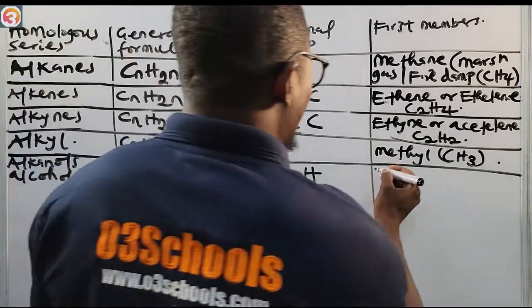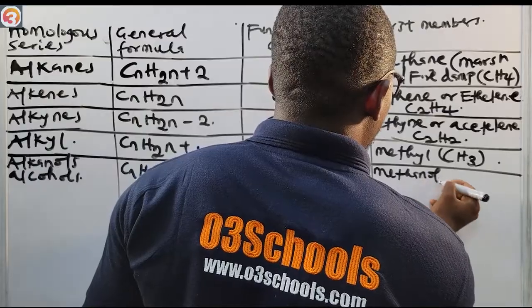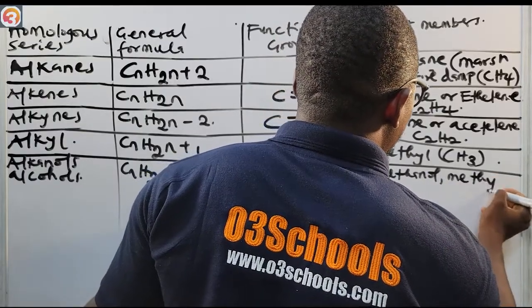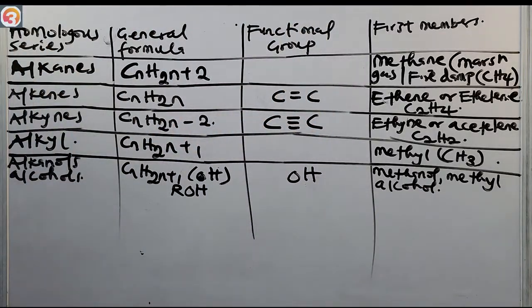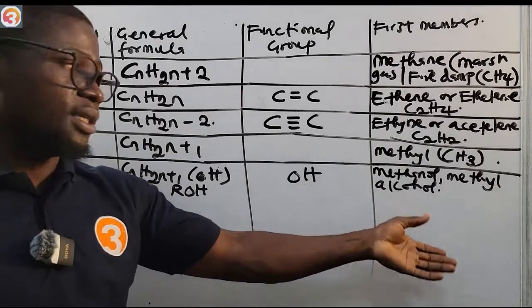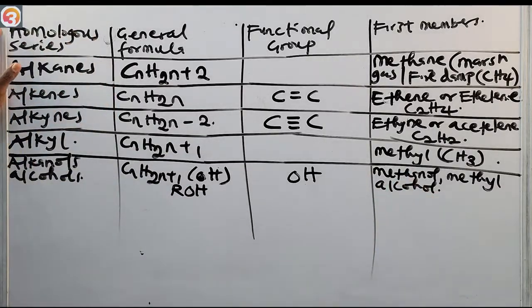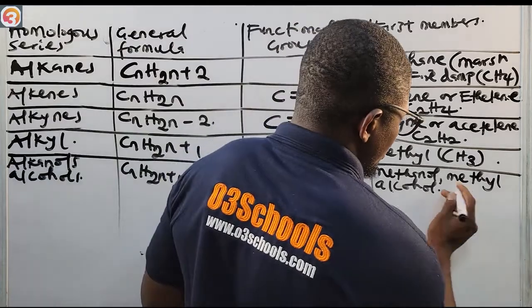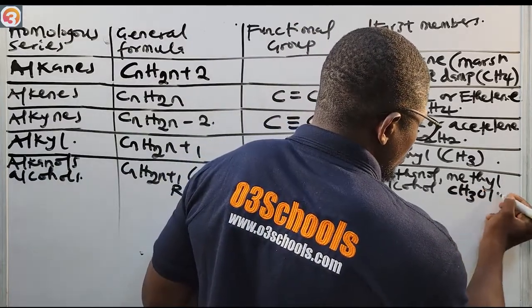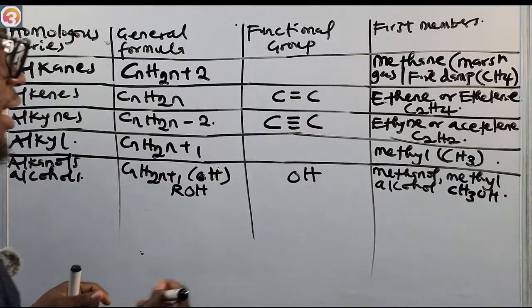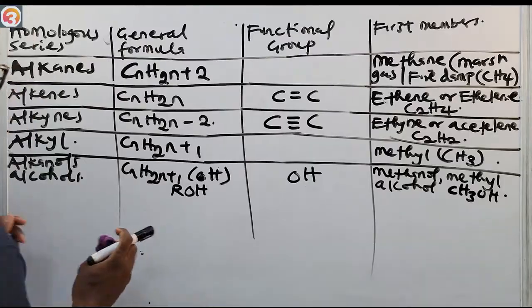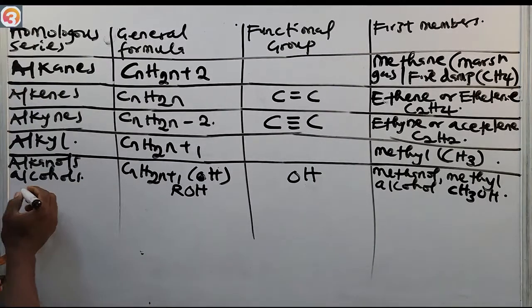So the first member is methanol, or what we'll call methyl alcohol. Methanol is also called wood spirit, or methyl alcohol. And the formula is CH3OH. So that is the first member, methanol, or methyl alcohol, and the formula there is CH3OH. Okay, so let us rule this.